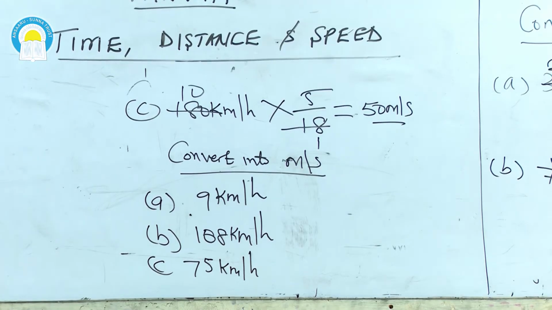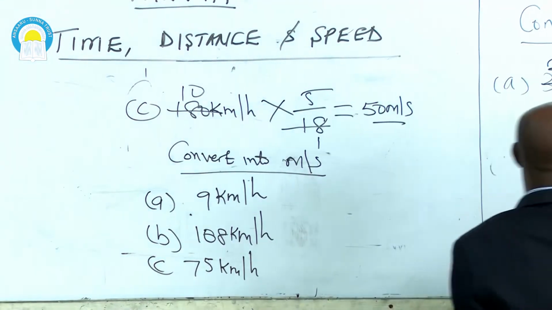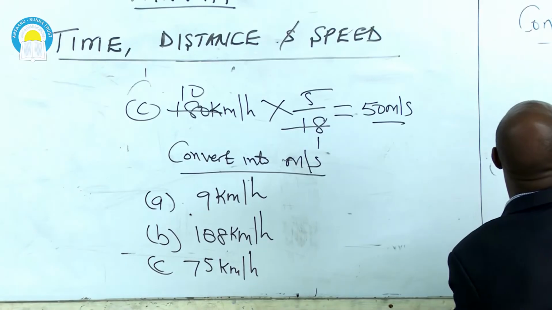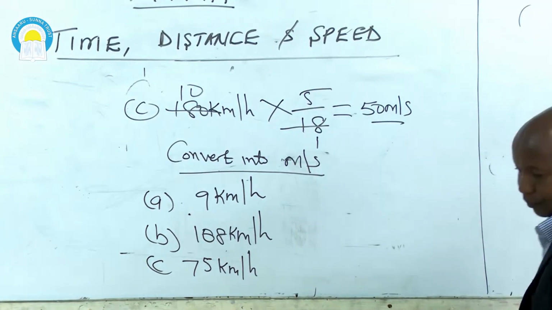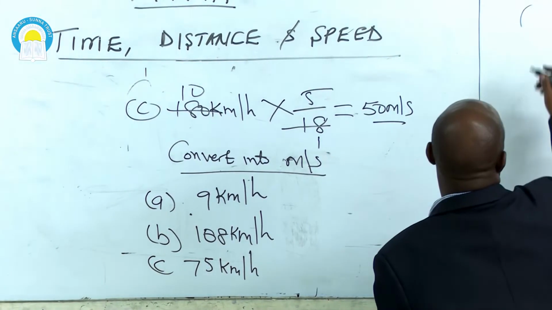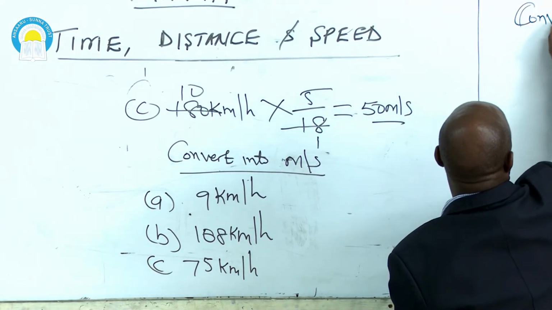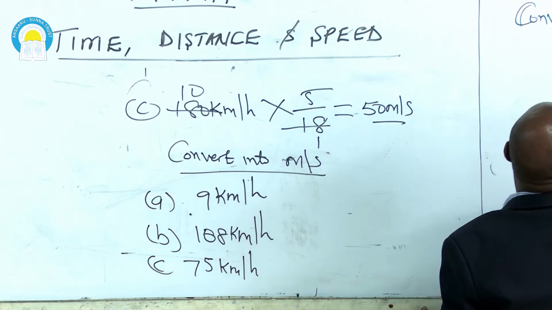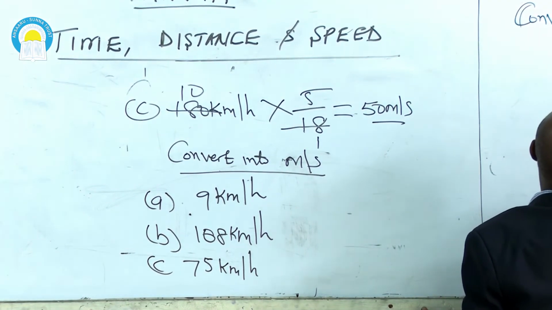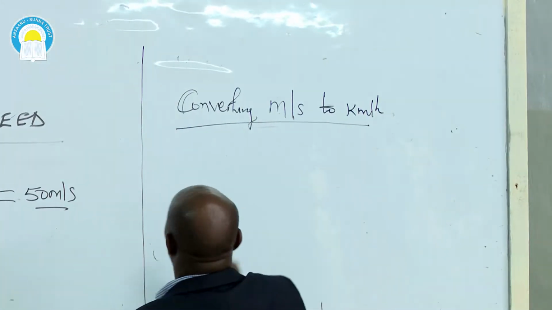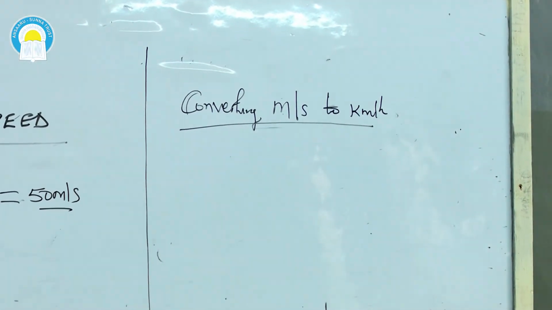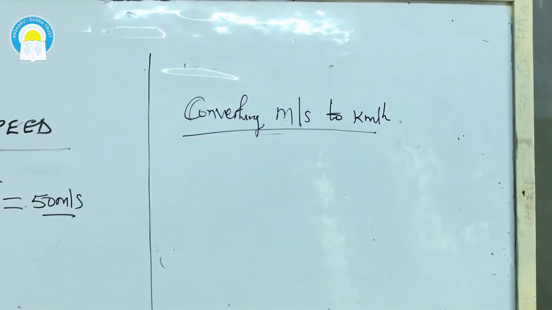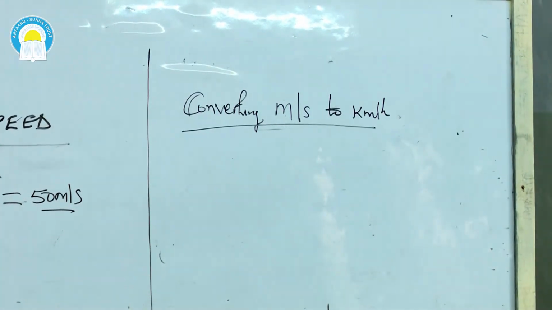Let us go to the other issue now, converting meters per second to kilometers per hour. Just to repeat what we have done: if kilometers per hour to meters per second, you multiply by 5/18.